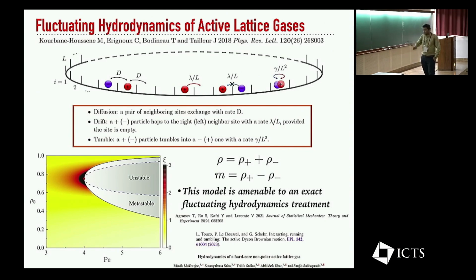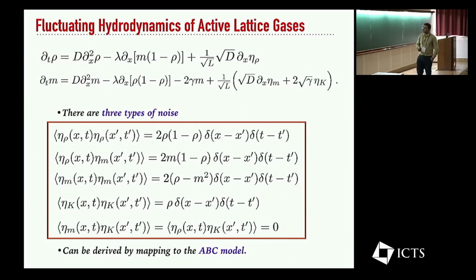And then recently, some of the authors, including Sanjeev, Abhishek, Tridib, and so on, were able to come up with a model where they allowed diffusive exchange to happen by creating two lanes. And so particles can hop between these two lanes and be able to exchange. It turns out that in the light-heavy model that we are studying, that is naturally already there, because we don't have this particular way of turning a plus particle into a minus particle, but I'd be happy to discuss that more in the questions. So fluctuating hydrodynamics of active lattice gases was done recently by Lecomte and co-authors.